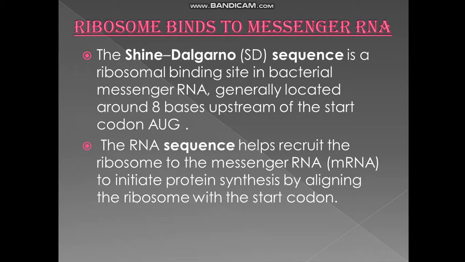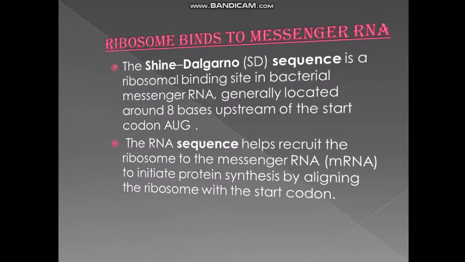So for the initiation to begin, I told you that the smaller segment of the ribosome attaches to the messenger RNA. It does not attach directly to the AUG codon, but it attaches at the Shine-Dalgarno sequence, which is around 8 bases upstream of the codon AUG. Okay, clear? So this is a very important sequence. It is present in the bacterial cells. So now let us start with the initiation.